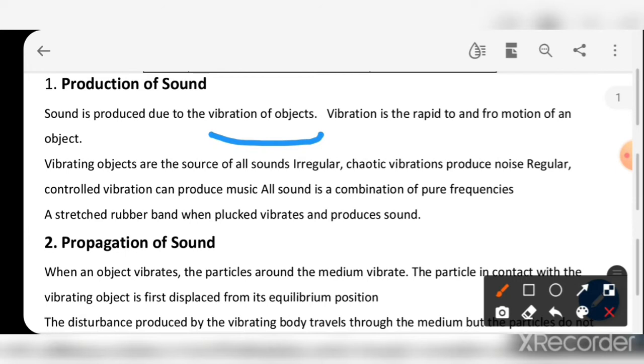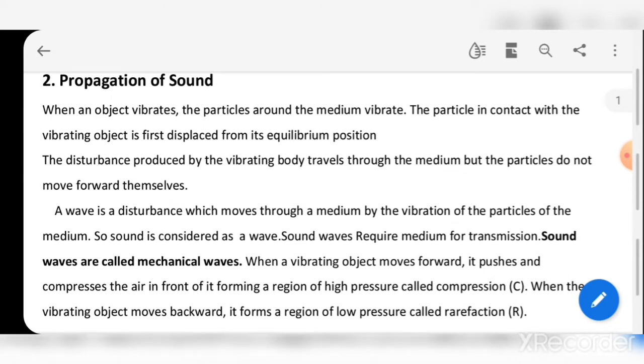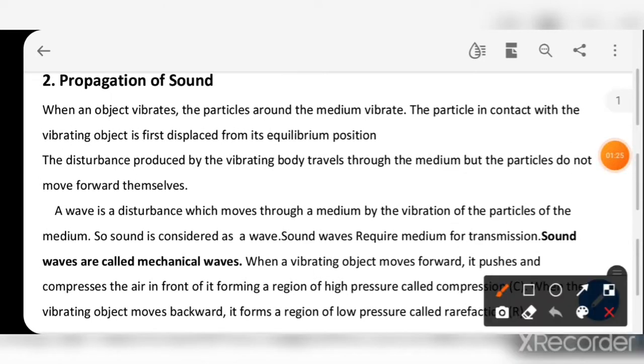Now we have to see the propagation of sound. First of all, when an object vibrates, the particles of the medium around it vibrate. The particle in contact with the vibrating object is first displaced from its equilibrium position. The disturbance produced by the vibrating body travels through the medium, but the particles do not move forward themselves.